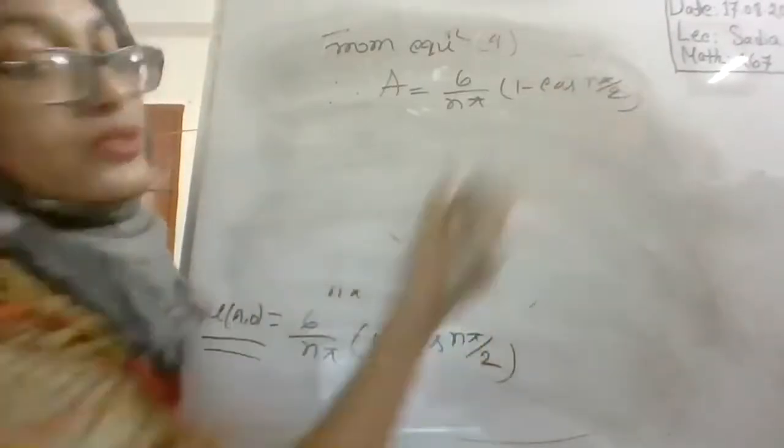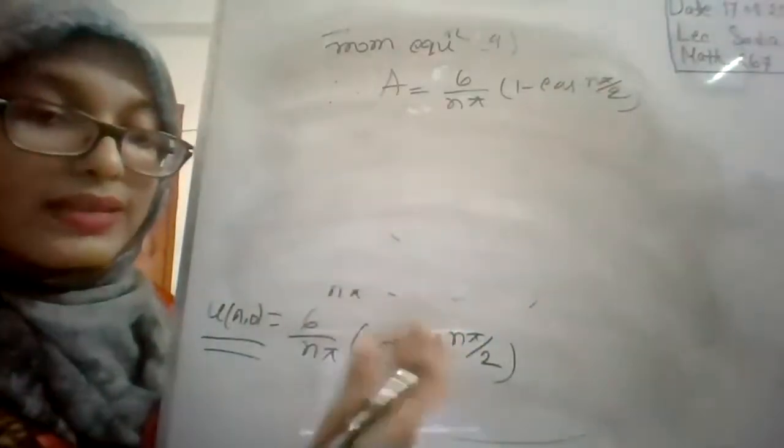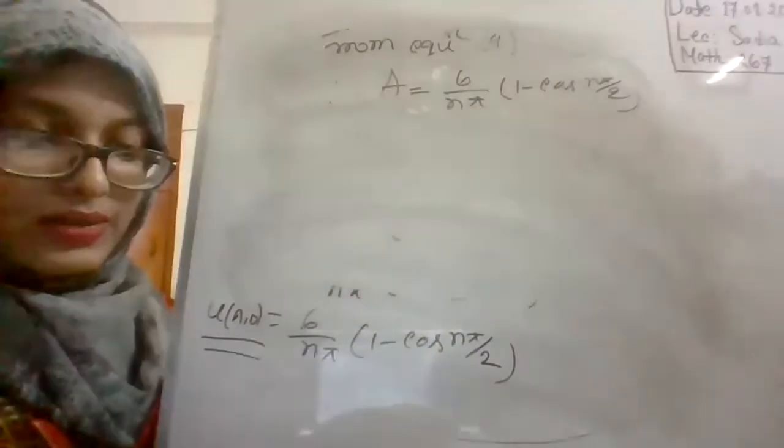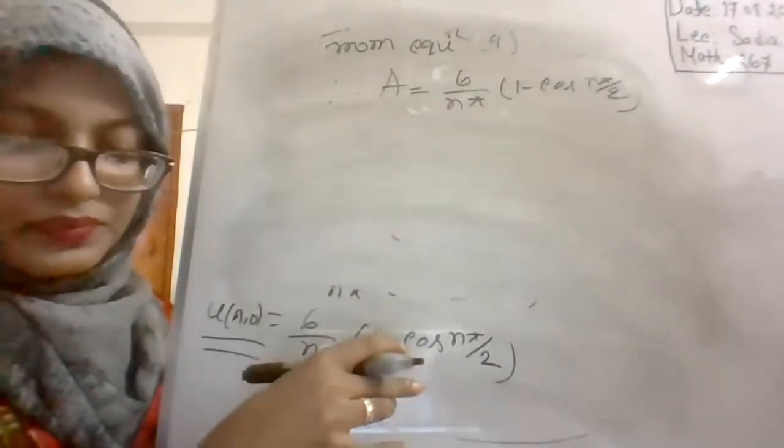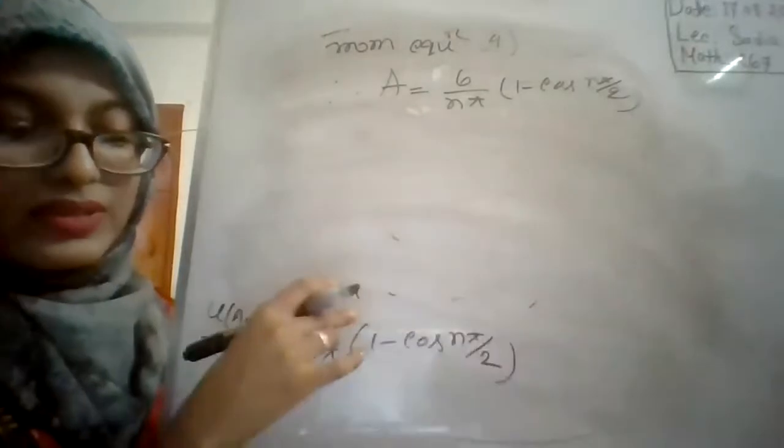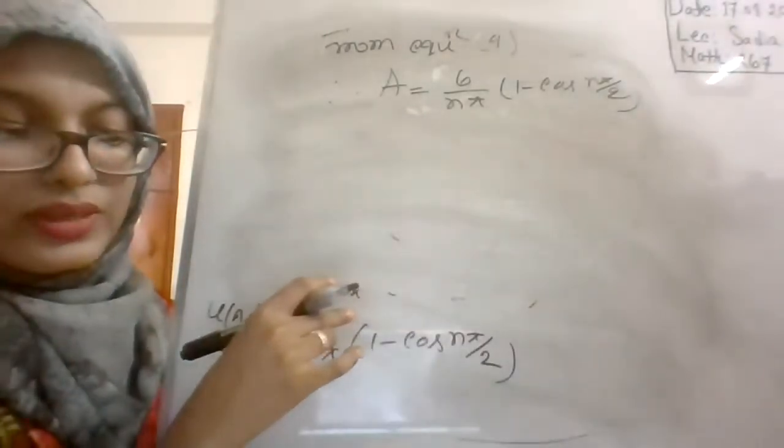So now from equation 3, we will get the result for u(n,t), right? So use this result in equation 3.